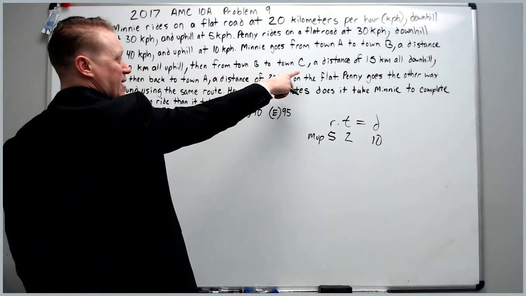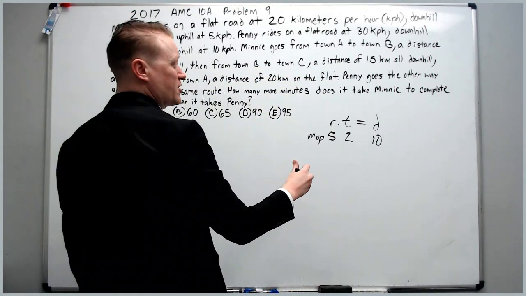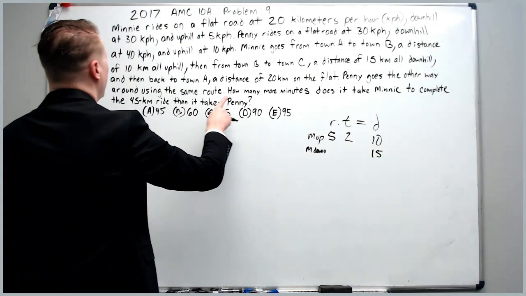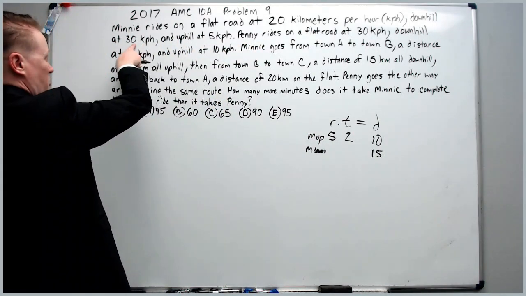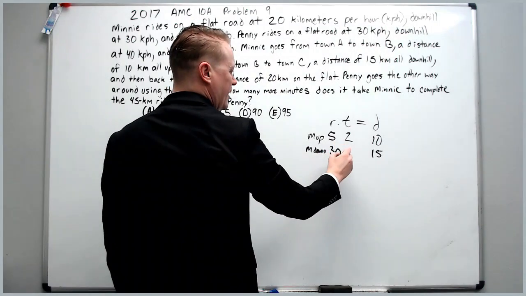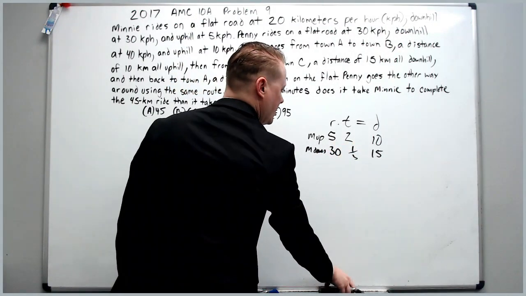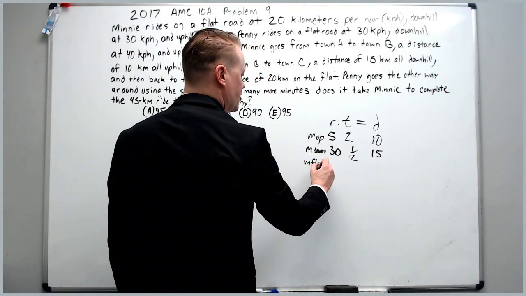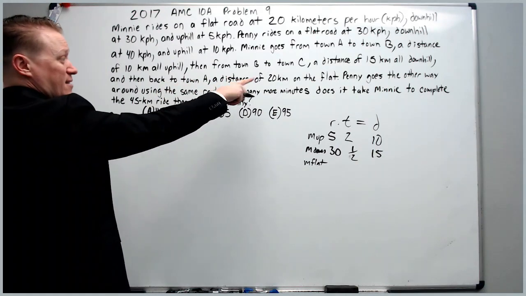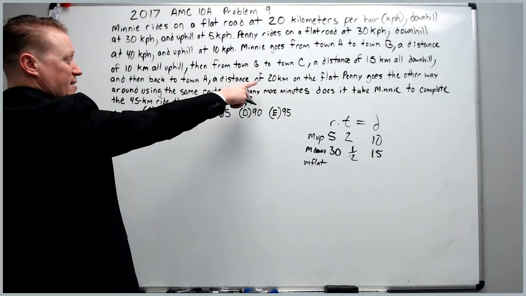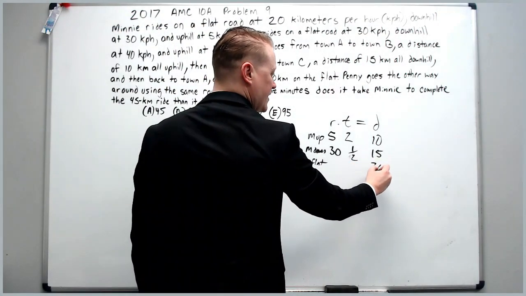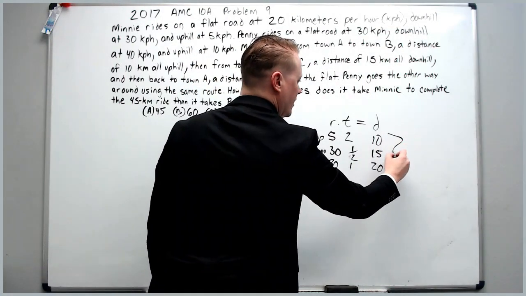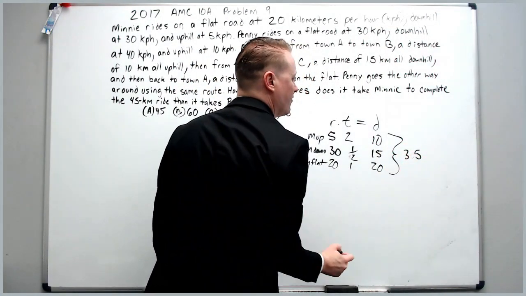We go back down to continue her journey. Then from town B to town C, a distance of 15 kilometers all downhill. So this is M down, distance 15. The rate she goes downhill at is right here at 30. We plug the rate in, and this must be 1/2. So rate times time, 30 times a half equals 15. The last part of the journey is going to be the flat distance, and then back to town A, a distance of 20 kilometers on the flat. So the distance is 20. Her rate is 20. So this will take her 1 hour, total of 3.5 hours.